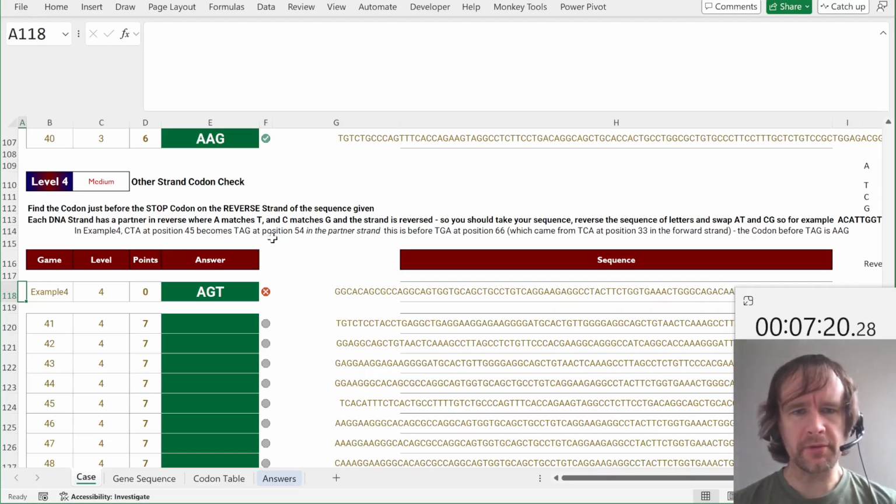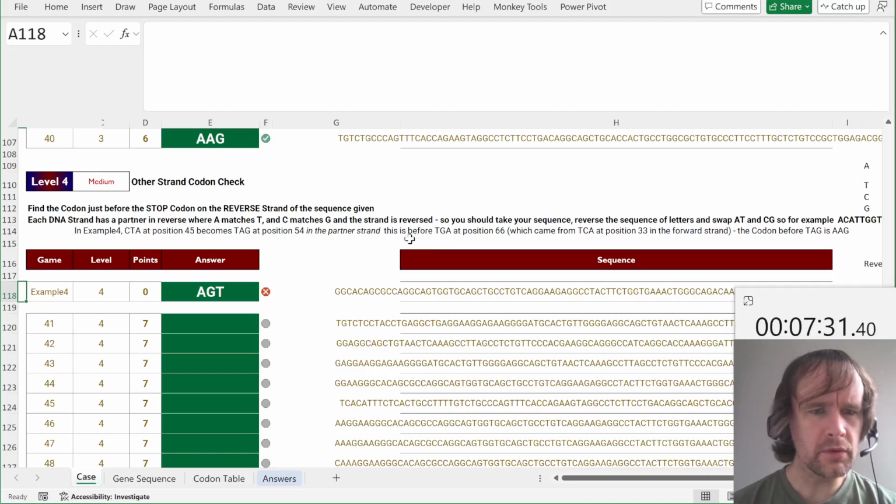CTA at position 45 becomes TAG. Position 54 in the partner strand. That's before this codon, just before the stop codon, yes. TGA, position 66.